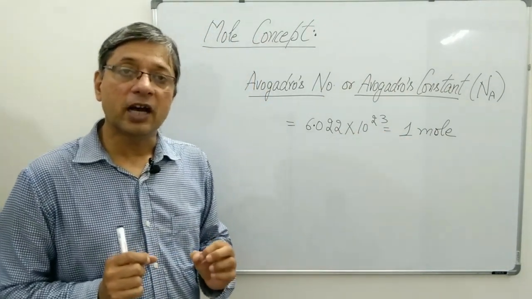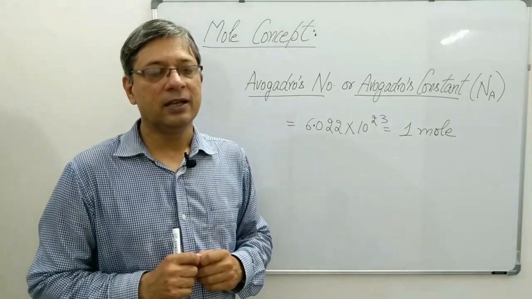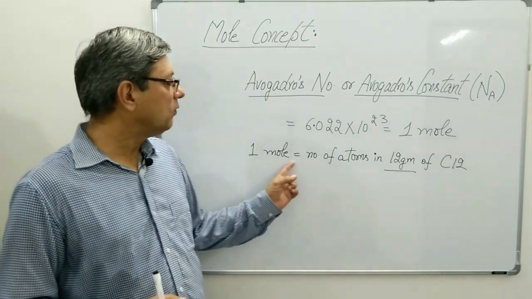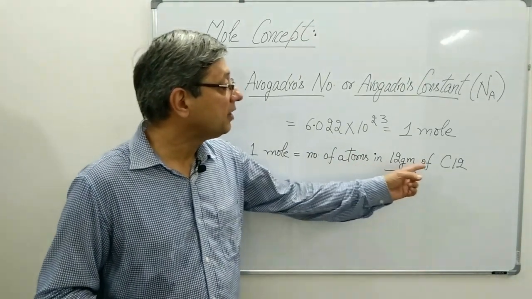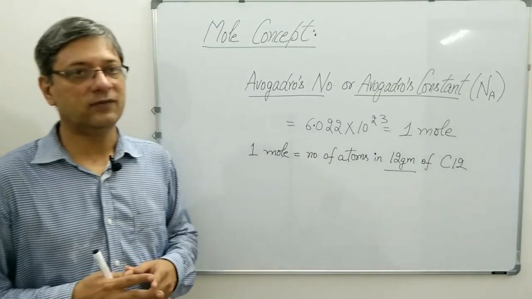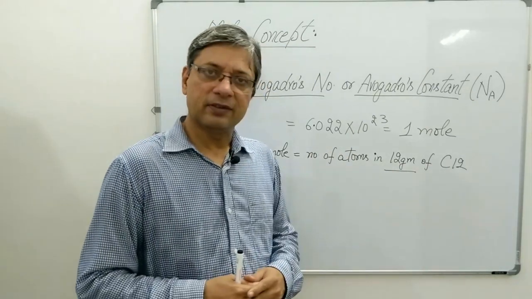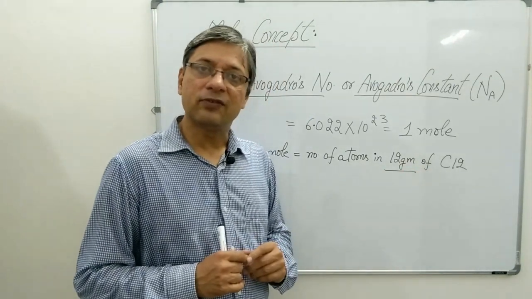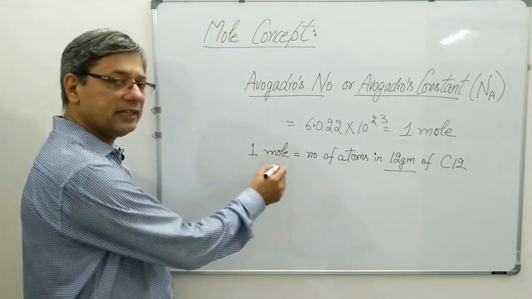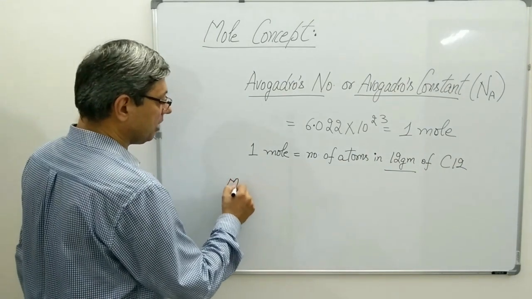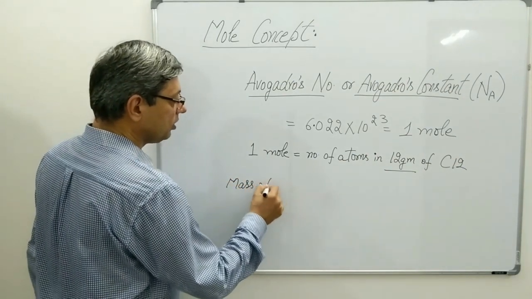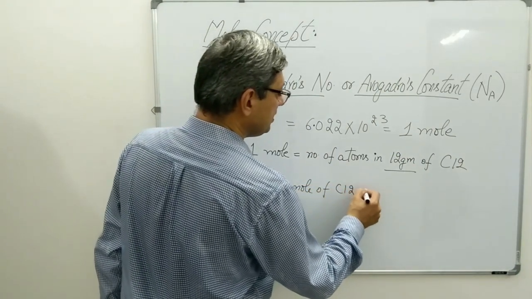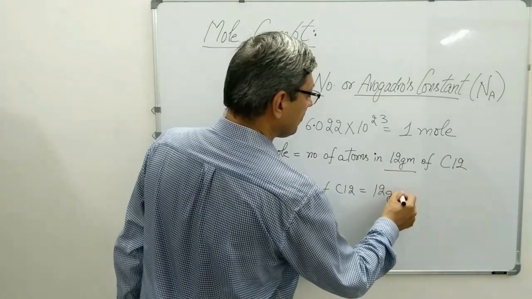Another very important aspect of mole concept is that, let me first write the definition. 1 mole was equal to number of atoms in 12 grams of carbon 12. Now what is 12 grams? 12 grams is atomic mass of carbon 12. So I can also write this statement as mass of 1 mole of carbon 12 will be equal to 12 grams.